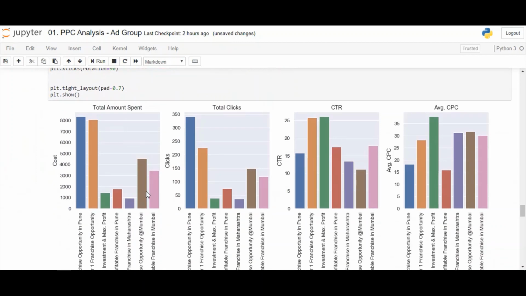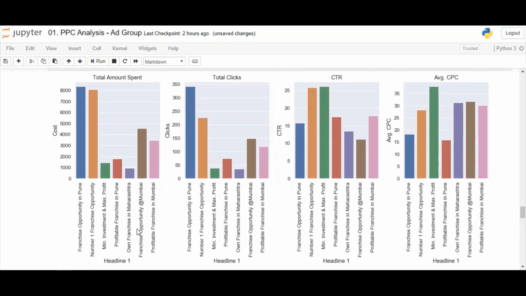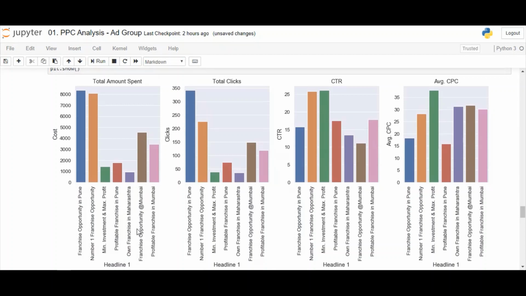On the x-axis, I have the ad headline, and on the y-axis, I have the measures of all the KPIs. The first graph is between ad headline and amount spent. We can clearly make out that about 70% of the amount has been spent on the first two ad headlines. Clicks seem to be in line with the amount spent, but it is far less for the second headline as it was expected. Second and third show good engagement, that is CTR. Profitable franchisee in Pune has the lowest CPC.